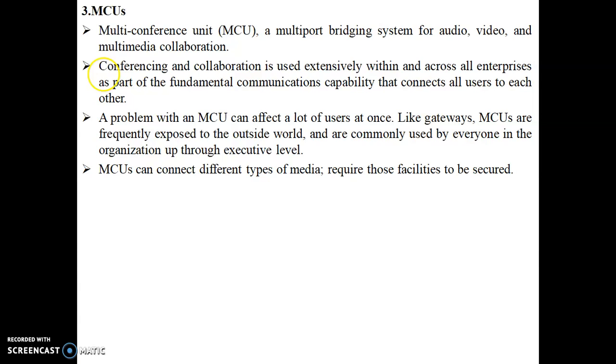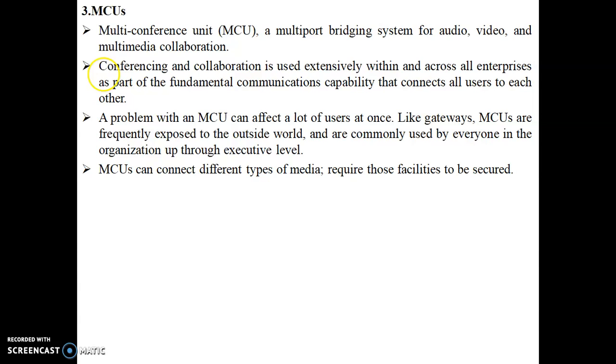Next, MCUs, multi-conference unit. It is a multi-port bridging system for audio, video, and multimedia collaboration. Conferencing and collaboration is used extensively within and across all enterprises as a part of fundamental communication. MCU, that is multi-conferencing unit, is nothing but for conferencing purpose. When we use different types of media, it is known as MCU. The name itself is given, it is multi-conference unit, that means for the conference purpose.